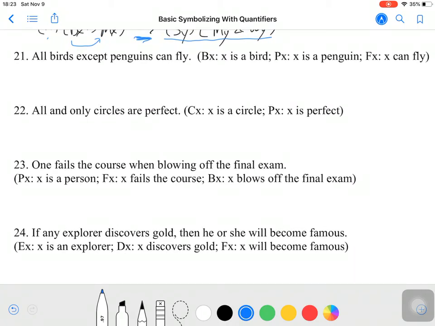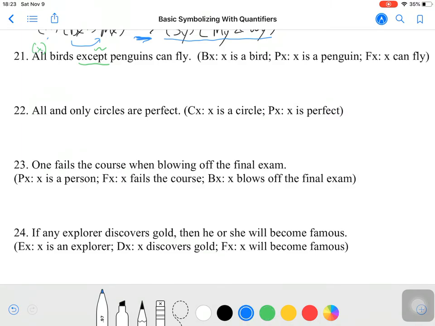And onward. This one is a little bit longer, at least for the descriptions, but that's okay. So all birds except penguins can fly. So we have a category and we also have a universal quantifier, all birds except. So except means not. And then can fly. So we have an implicit conditional statement here.